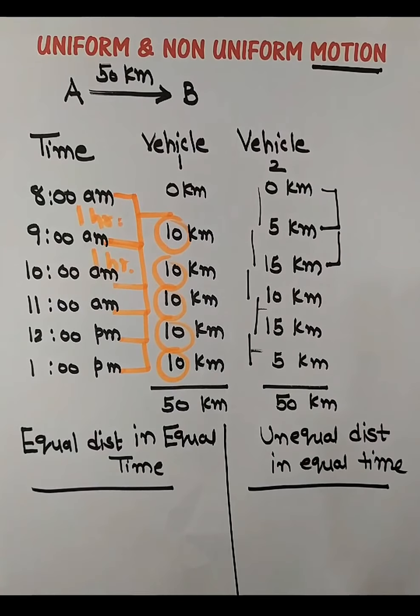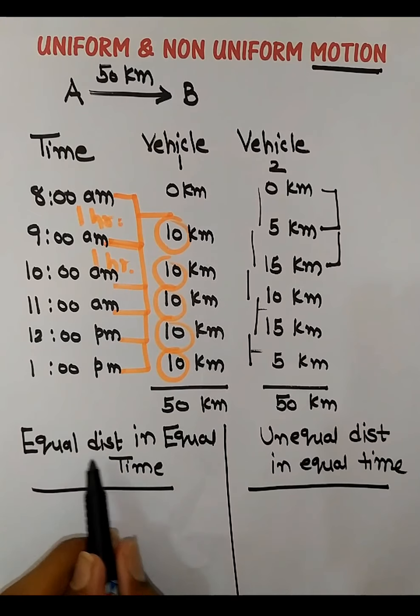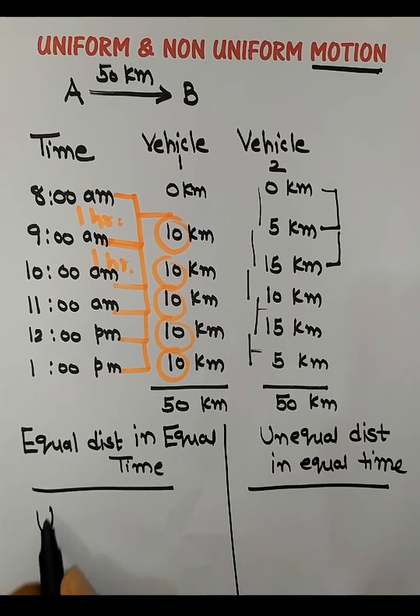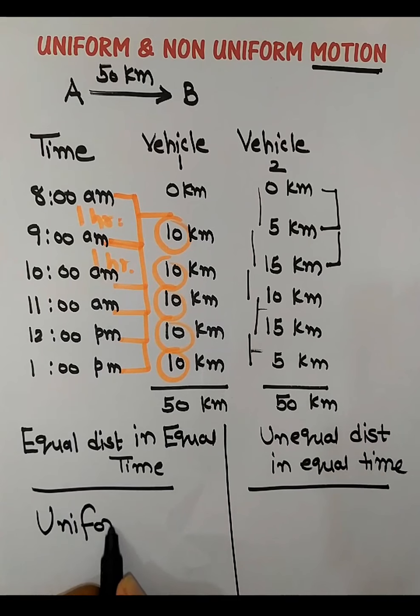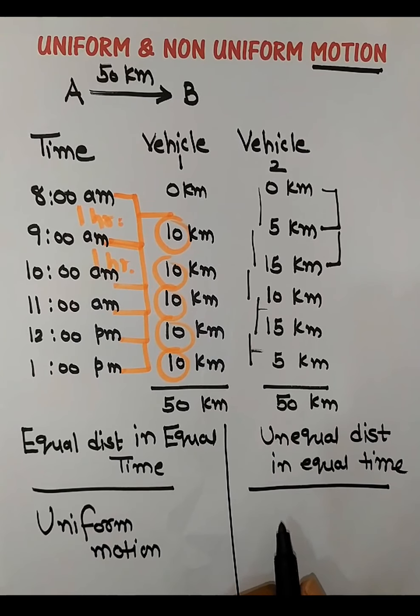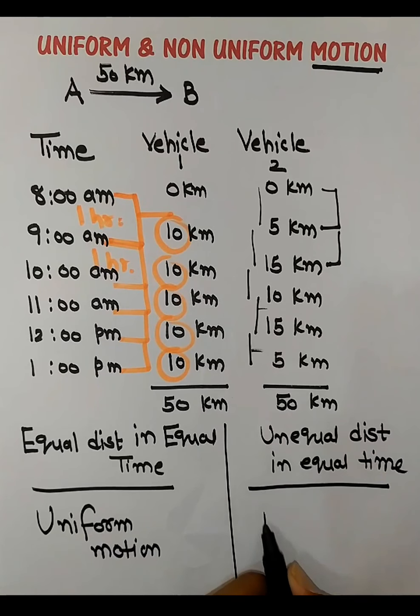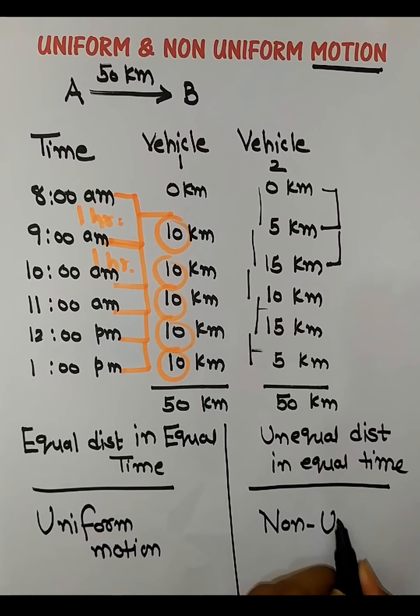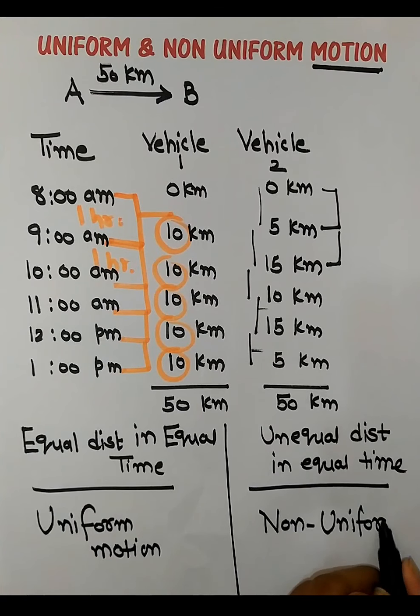If the object travels equal distance in equal time, it is said to be in uniform motion. And if the object is traveling unequal distance in equal intervals of time, it is called non-uniform motion.